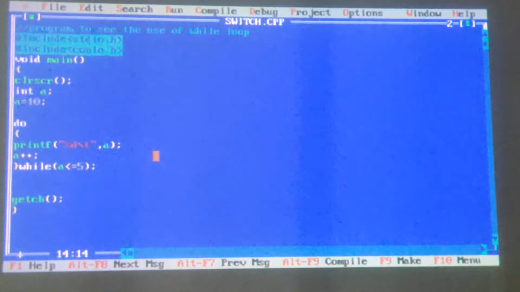Since it checks the condition at the exit time, the first time, even if a wrong value is there, it will print. Are you getting my point? Yes, sir. So that is why it is known as an exit control loop, since it checks the condition at the exit time. Clear?